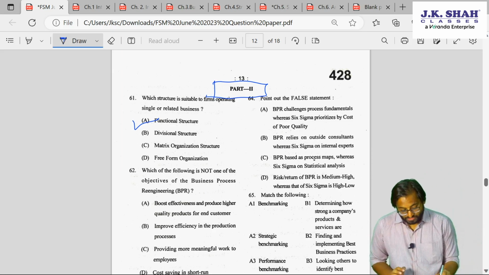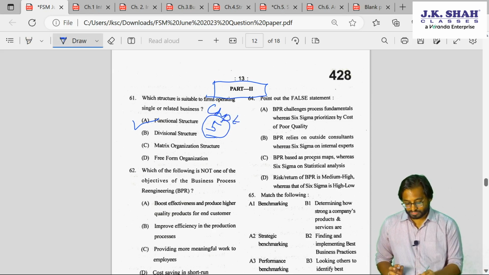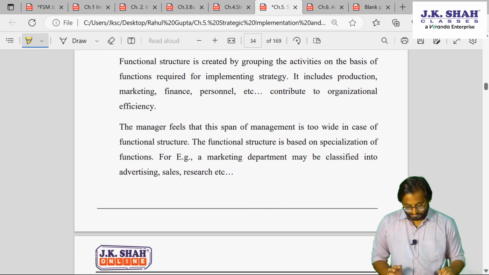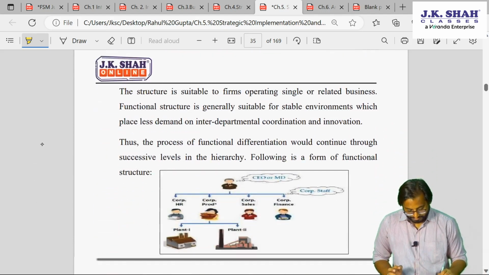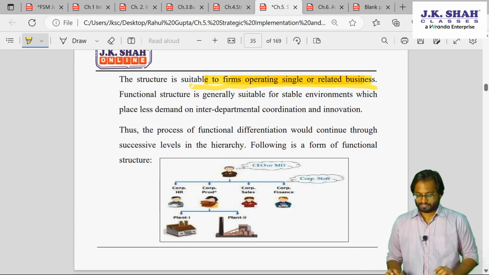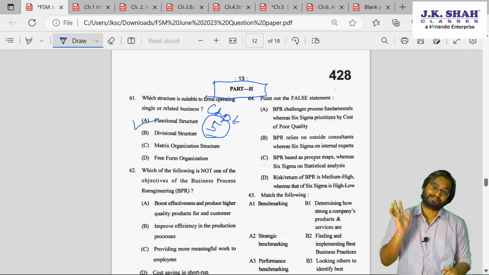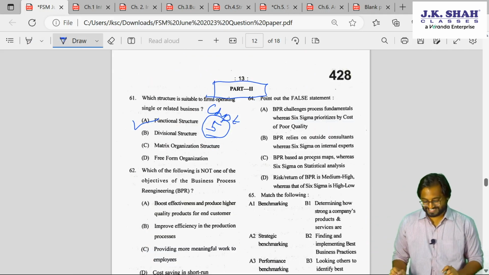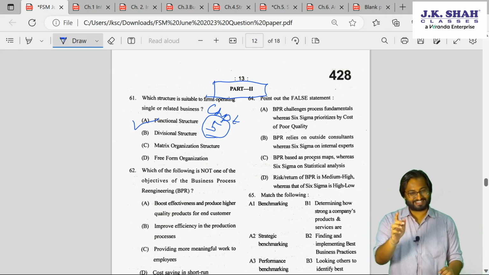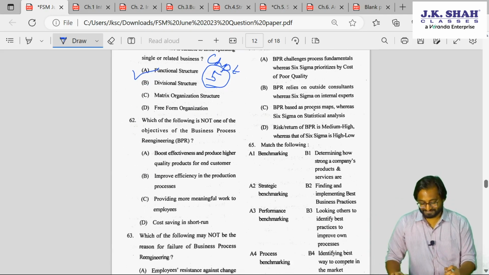Where you can find this, which chapter? This is there in chapter number 5. So this is chapter 5 in our book. See here, the structure is suitable for firms operating in single or related businesses. So this is your answer to 61. I hope you have understood this much. I will not keep on asking again and again. This was the first and the last time. I hope you have done your answer paper well.